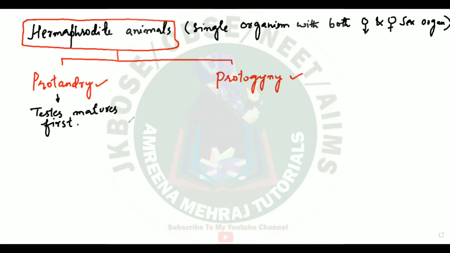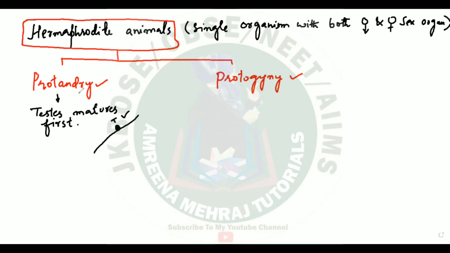Say for example, there is an animal, say you have this earthworm. This is the region where testes are going to develop, and this is the region where the ovary is going to develop. For the sake of simplicity, I'm trying to make you understand. So this is the testes and this is the ovary. The individual is hermaphrodite. But in this organism, which organ will develop first? The ovary is not developed yet, but the testes, the male sex organs, are developed. So if the testes mature first, you call it protandry.